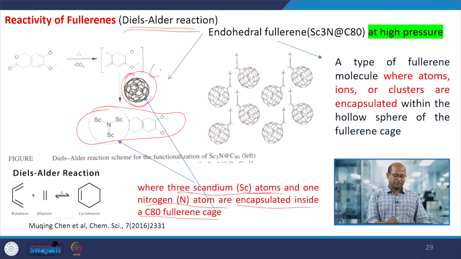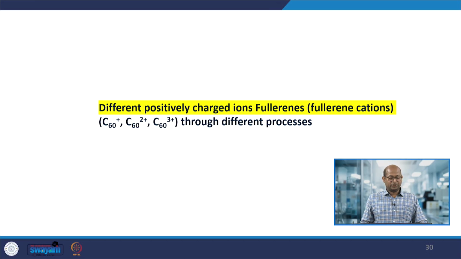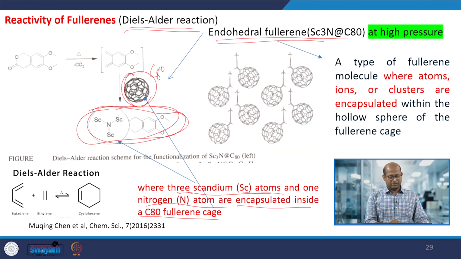This is the C80 fullerene cage. So when it reacts with this type of compound, it forms endohedral fullerenes by a Diels-Alder type of reaction. We can form these compounds by using fullerene as a starting material with other substrates that we can attach.